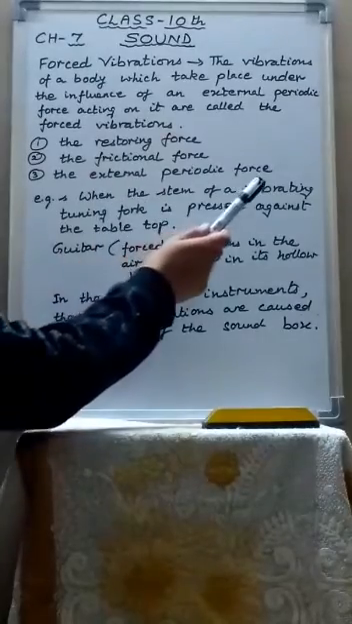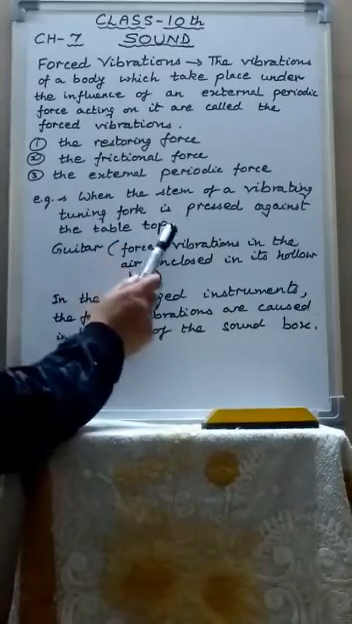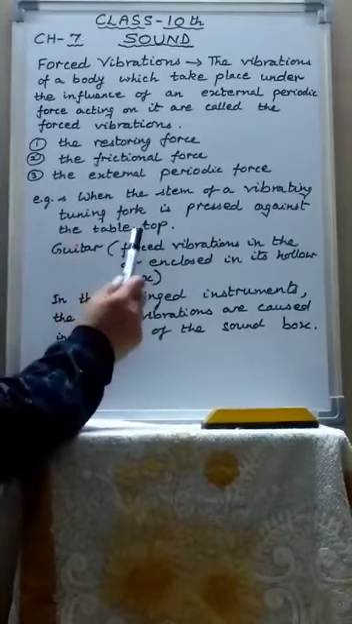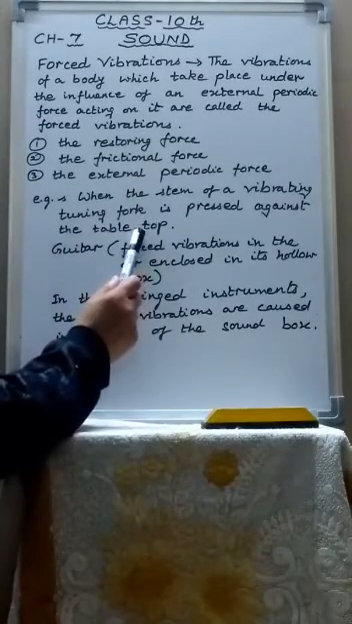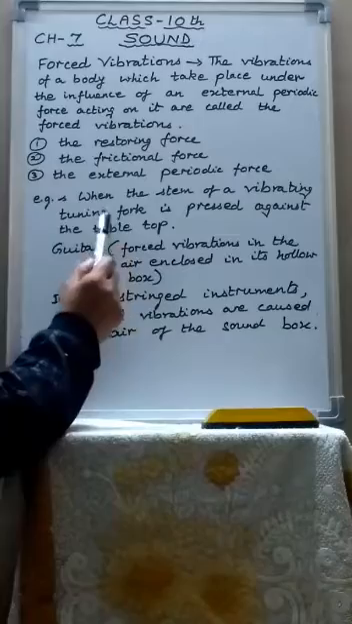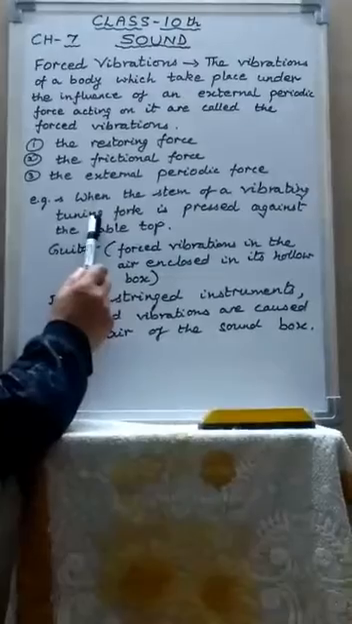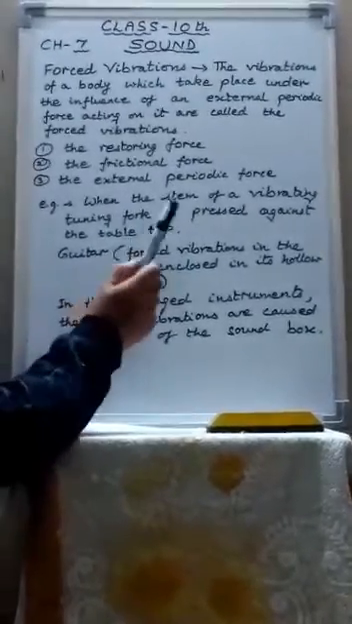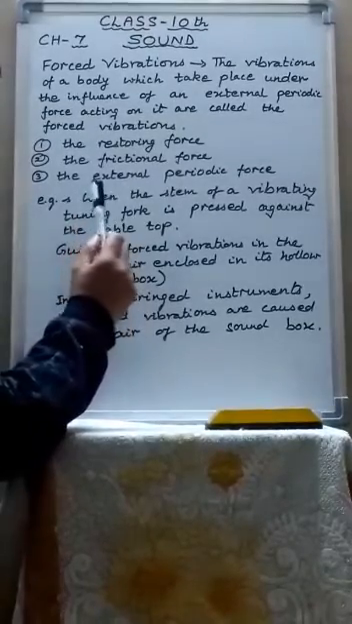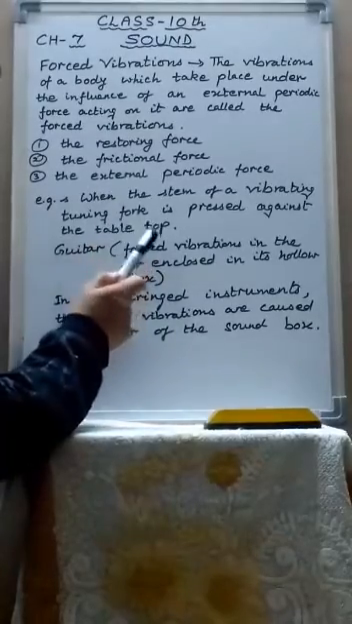When the stem of a vibrating tuning fork is pressed against the tabletop, the tabletop executes forced vibrations. The vibrations executed by the tabletop are called forced vibrations because they are taking place under the influence of an external periodic force. The external periodic force is the tuning fork. The tabletop is executing forced vibrations in the presence of the tuning fork, which is an external periodic force.